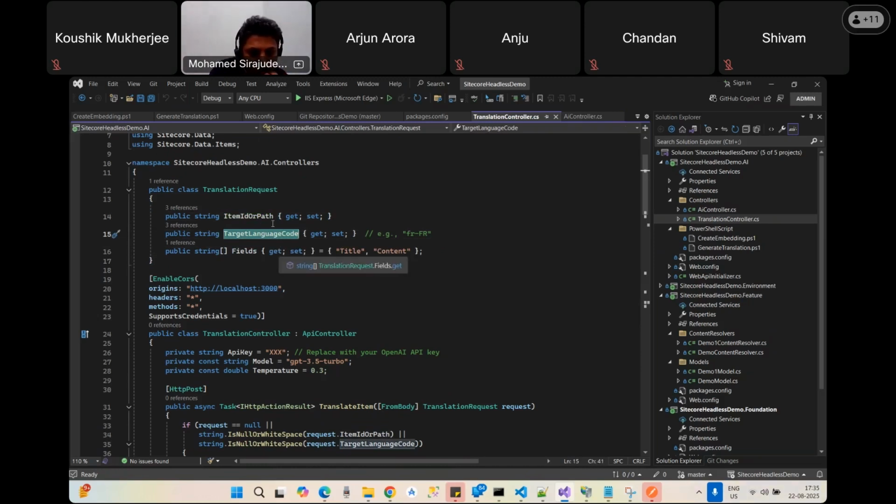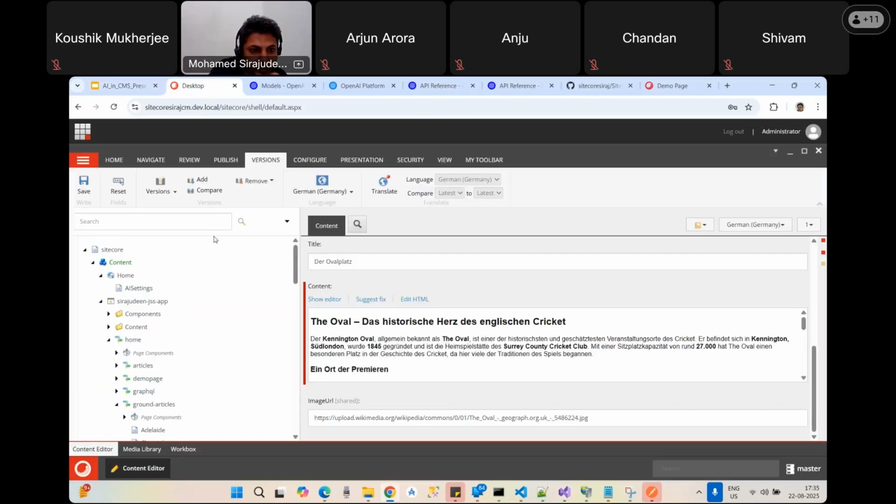Here I have already stored this API key in Sitecore. This is my local Sitecore environment. In the local Sitecore environment, I have the home AI settings.